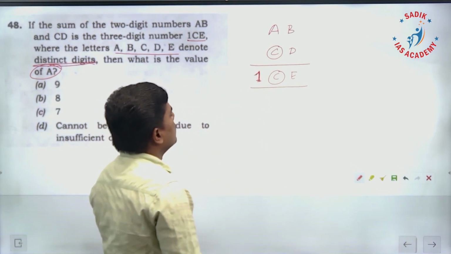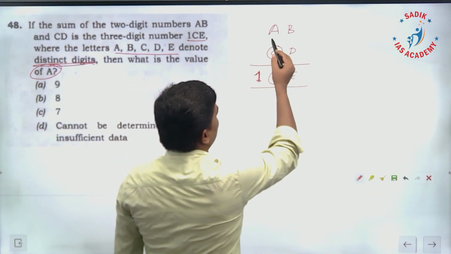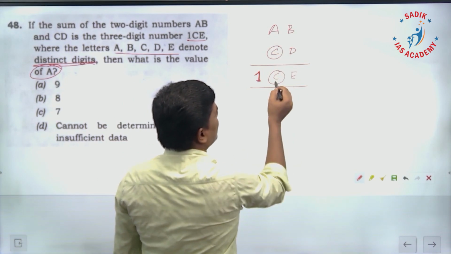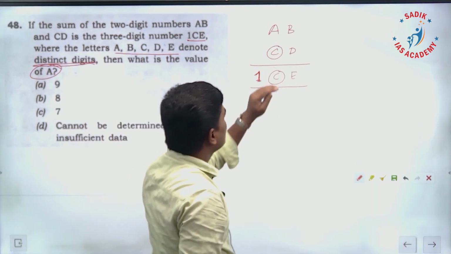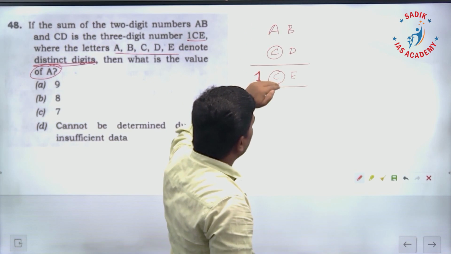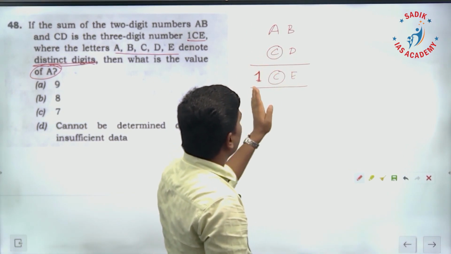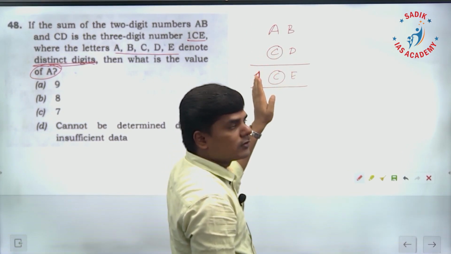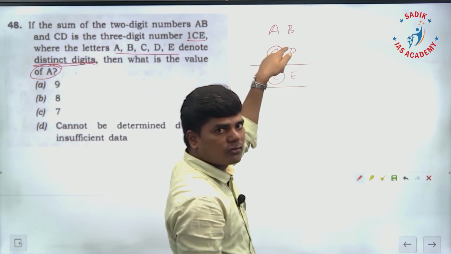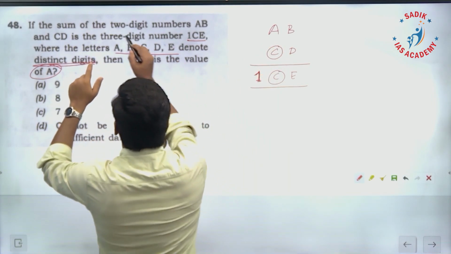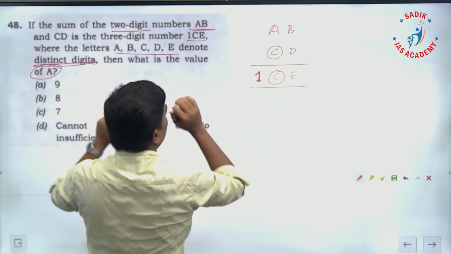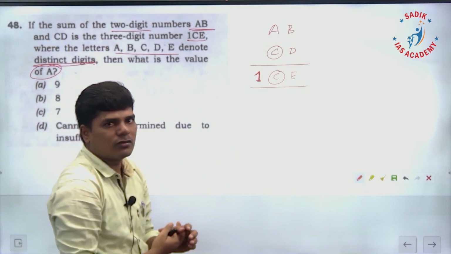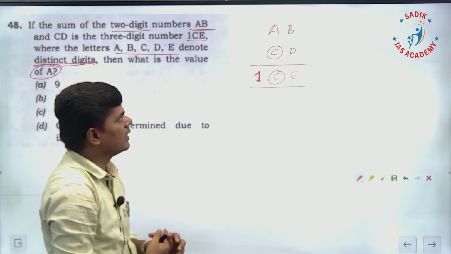One possibility: if A is 0, then C will come as it is, and there is not going to be any carry forward. But A cannot be 0, because AB is a 2-digit number. If A is 0, you will have only a single digit. Therefore, A cannot be 0. That possibility is ruled out.